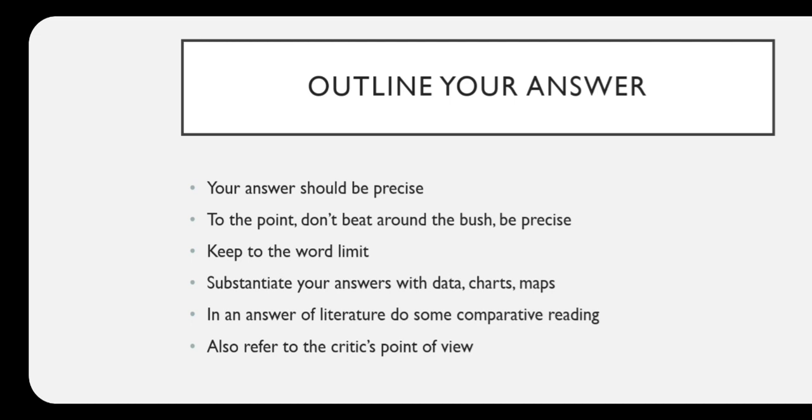And in an answer of literature, do some comparative reading. If you are reading a work that is comparable to other works by the same writer, or to another writer of the same time, like if you are talking about partition literature and progressive writers, you are talking about Manto, but you can also give a cross reference to Chughtai. So you can go comparative, but again, you don't have to go away from the question asked. You don't have to digress, but you can be comparative.